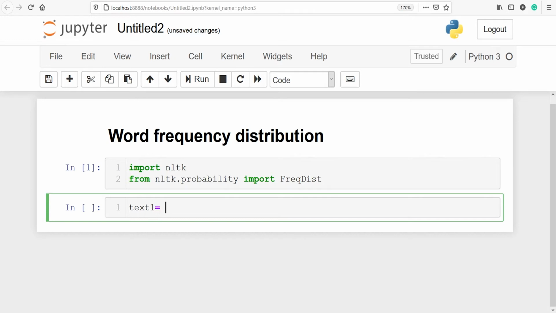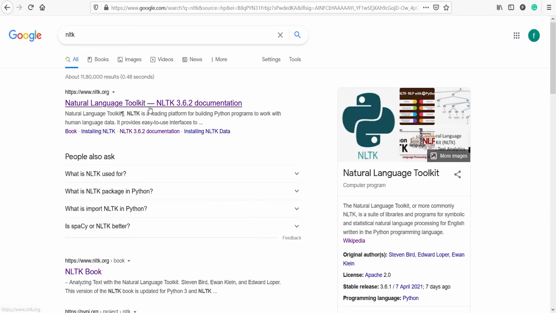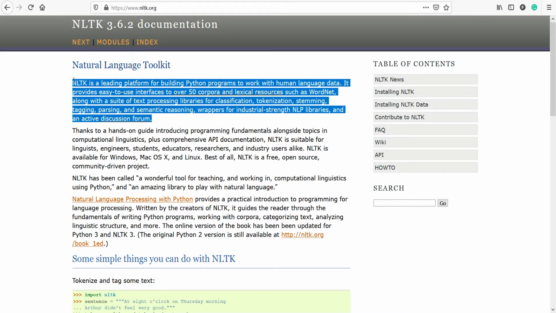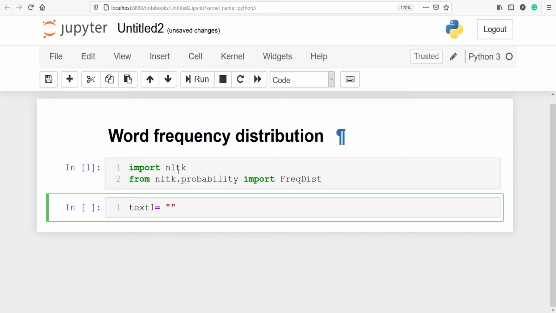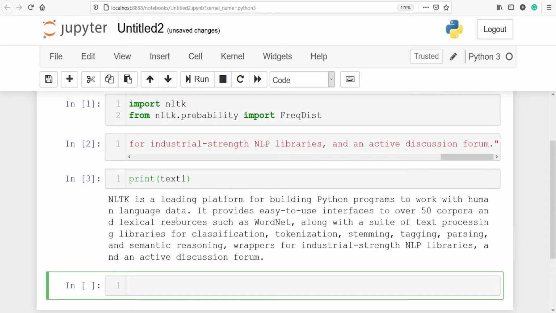To get sentences, I will go to the official website of NLTK. In Google, I will type NLTK. I'll open the first link. I'll copy the first paragraph from here, go to the Jupyter notebook and paste it here. Let's execute our code. Let's print our variable text1. In text1, we have this paragraph, and this paragraph has some sentences.